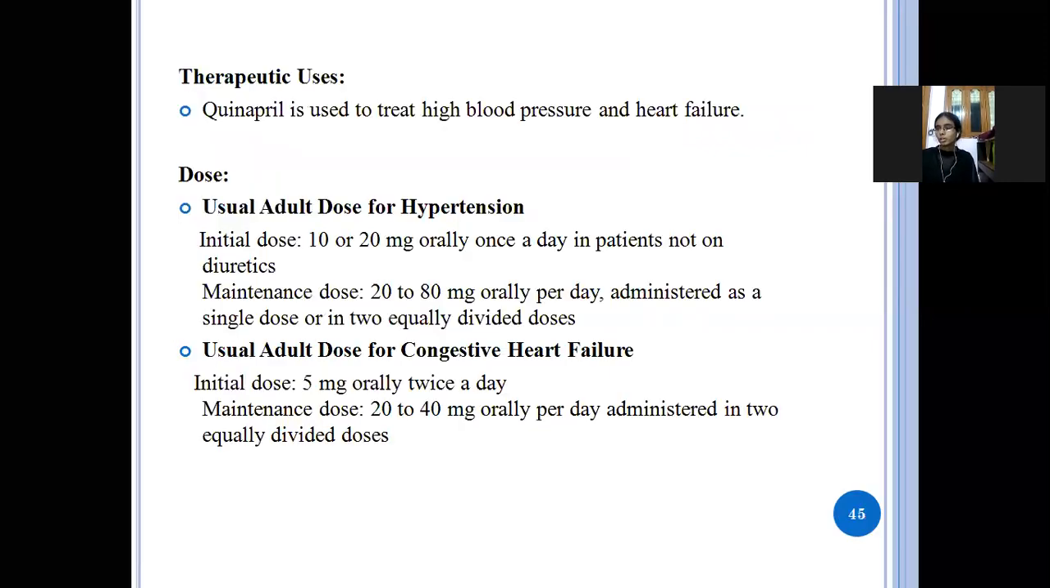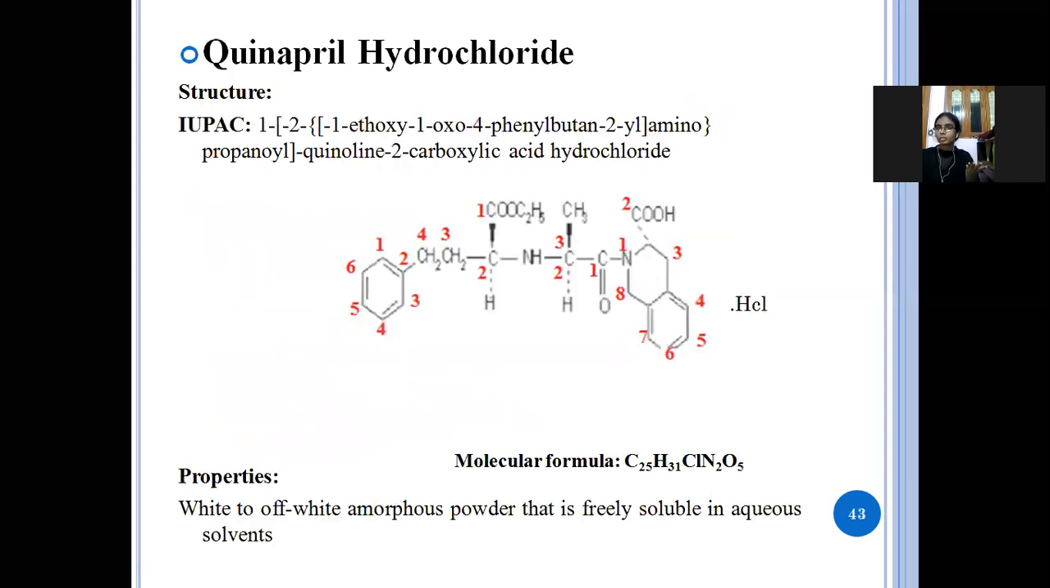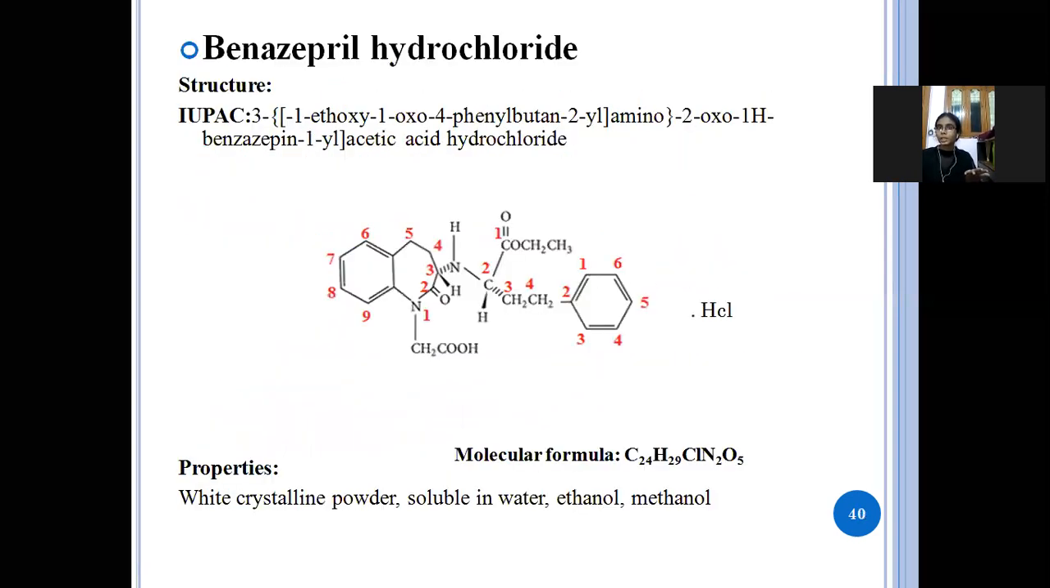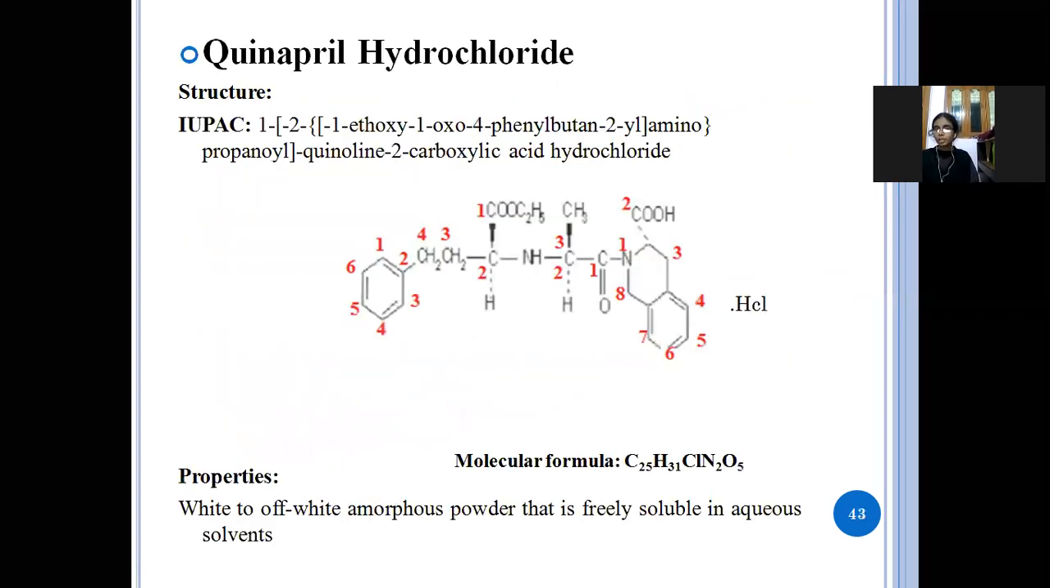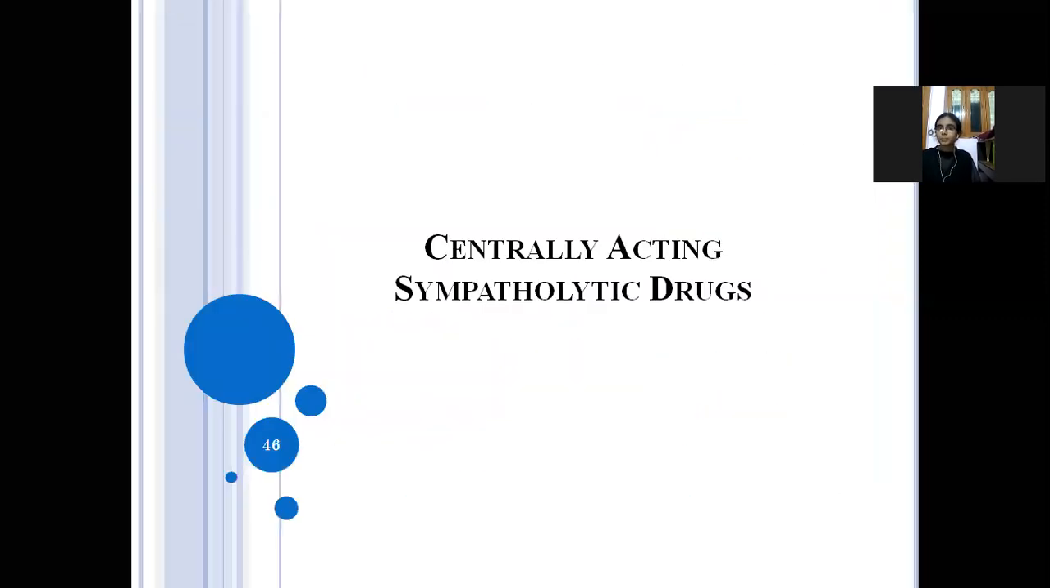So these are the drugs which come under the ACE inhibitors, that is captopril, enalapril, lisinopril, quinapril hydrochloride, and benazepril hydrochloride. So these are the 5 drugs which come under the ACE inhibitors. Next, centrally acting sympatholytic drugs.